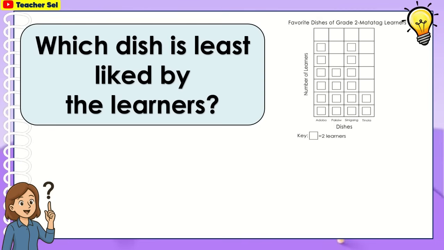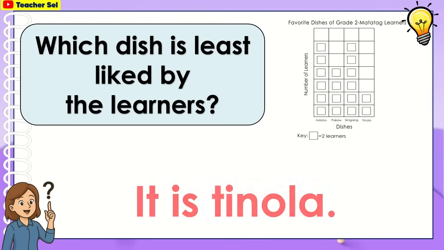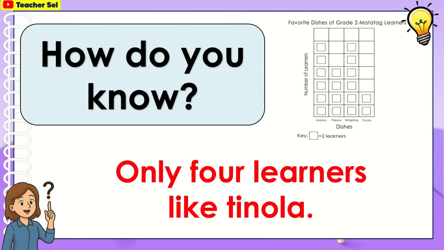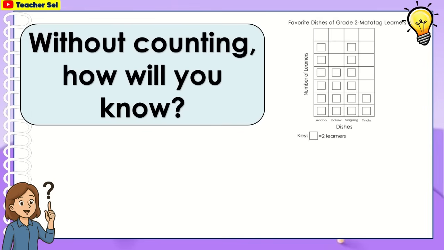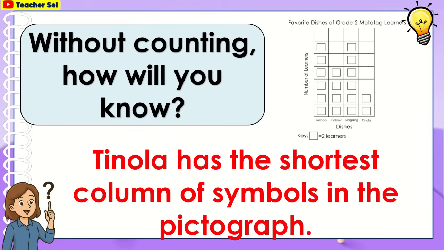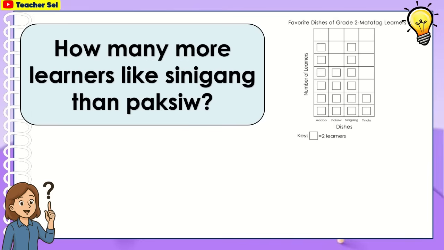Which dish is least liked by the learners? It is tinola. How do you know? Only 4 learners like tinola. Without counting, how will you know? Tinola has the shortest column of symbols in the pictograph.